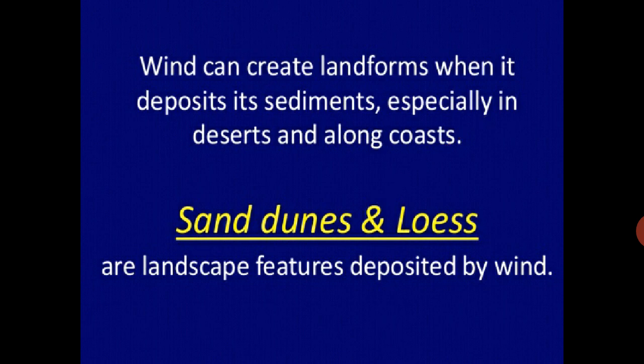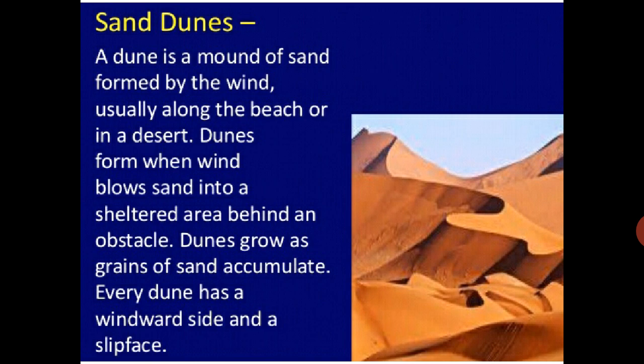Wind can create landforms when it deposits sediments, especially in deserts and along the coast. Sand dunes and loess are landscape features deposited by wind. Sand dunes: a sand dune is a mound of sand formed by the wind. See, you have noticed this type of thing in the desert region.